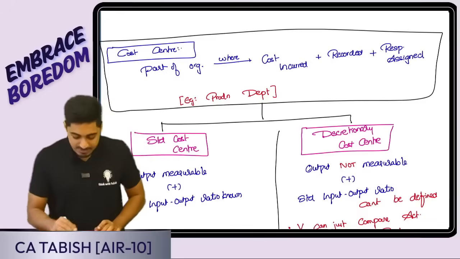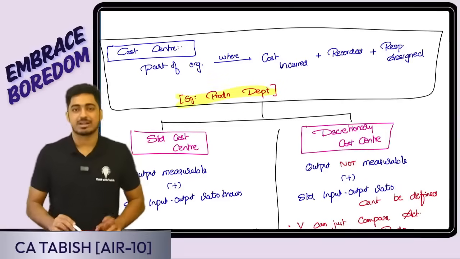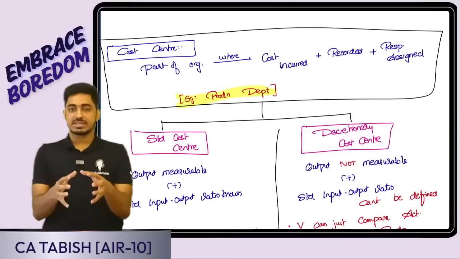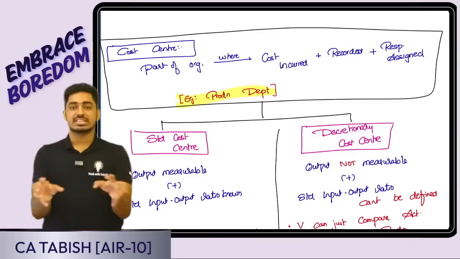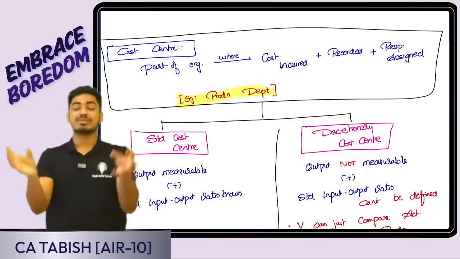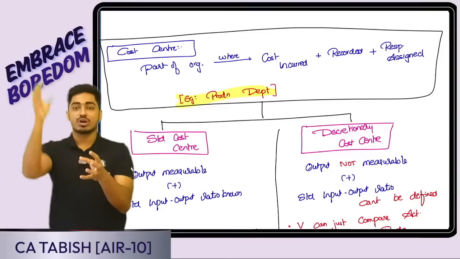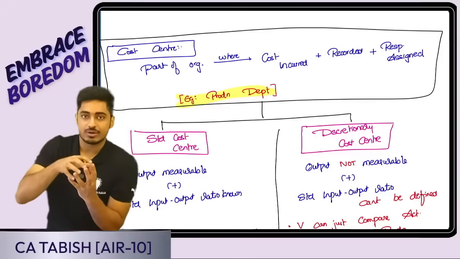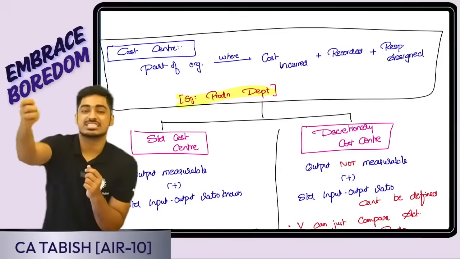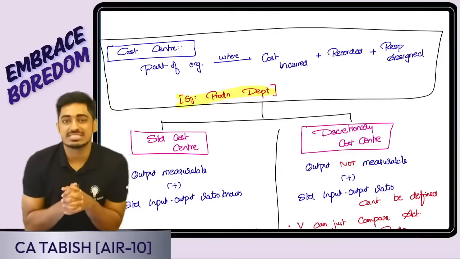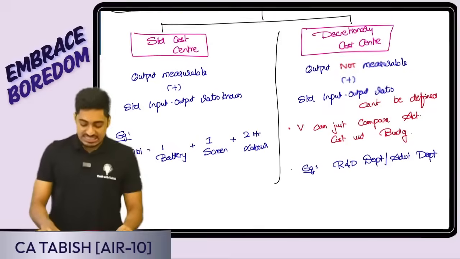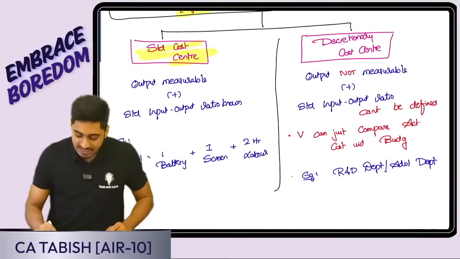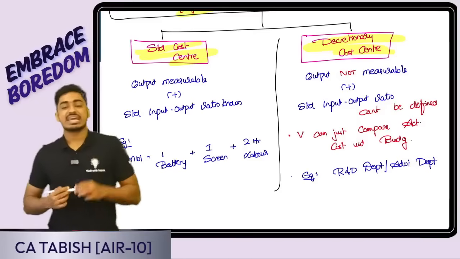Say for example, very simple example: production department, purchase department, HR department, employee related department. Production department is there. So all cost, it is a cost center. For that I am calculating, for that I am recording all the cost. In production department, what all cost is being incurred? For that I will be doing my calculation. That I will record, and for that to assign responsibility, we have appointed a manager called a production manager. Now, my cost centers can be 2 different types. It can either be a standard cost center or it can be a discretionary cost center. What is a standard cost center?